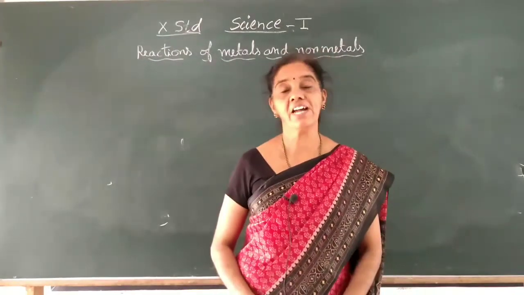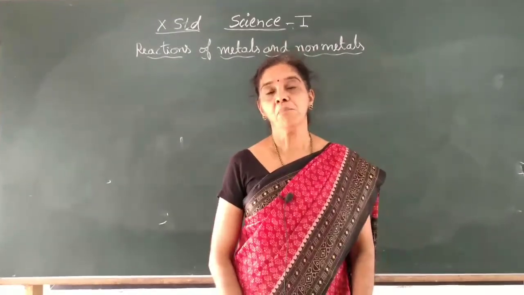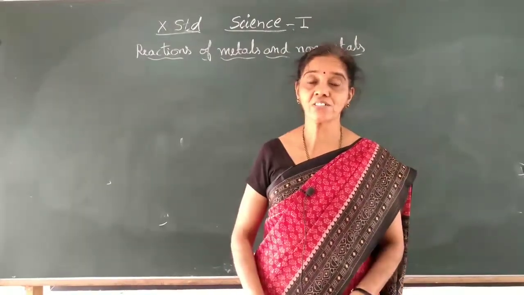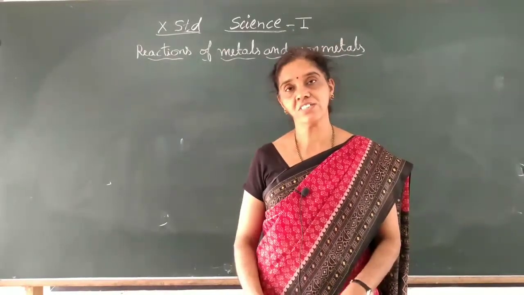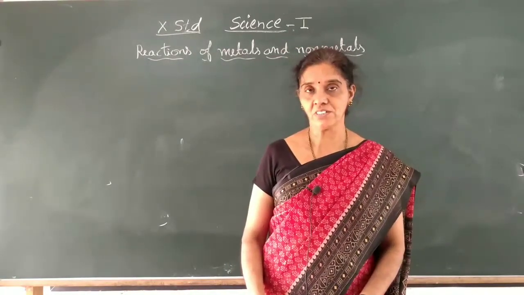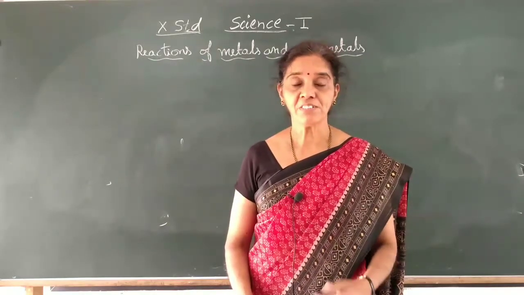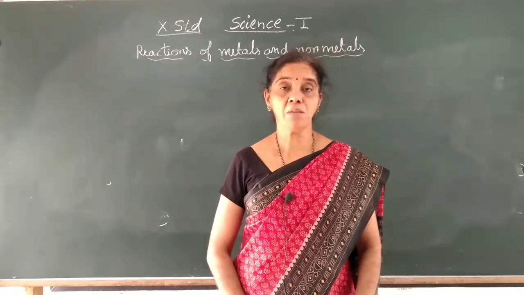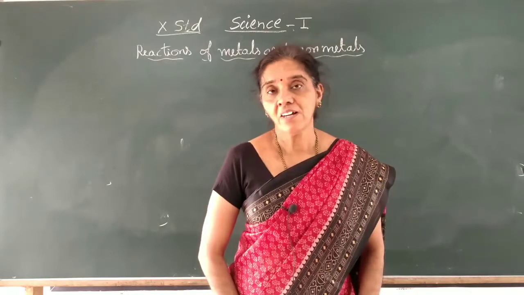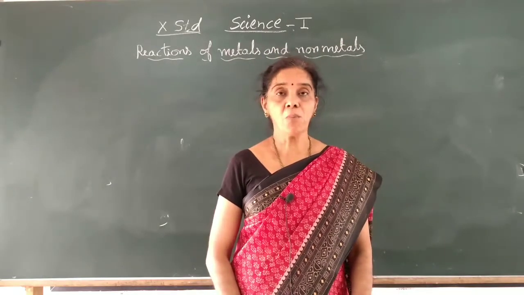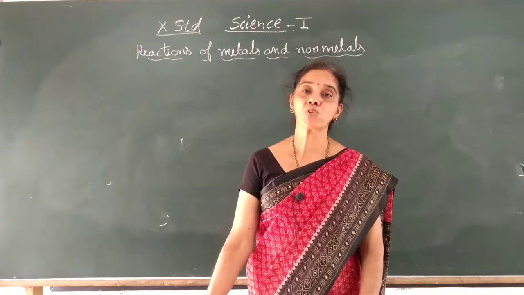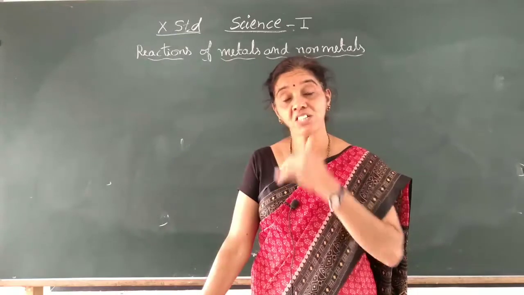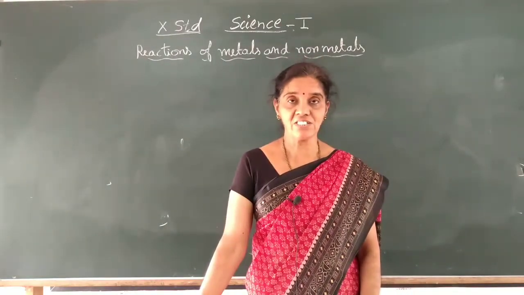Students, so far we have studied the reaction of metals with water and acids, and how the reaction varies. The reactivity series we have studied, and the displacement reaction. When you want to compare which of two metals is more reactive, we have the reactivity series, where elements are arranged in descending order of reactivity. At the topmost we have potassium, sodium, calcium, and so on, in between we have iron, zinc, etc., and the least reactive metals at the last are silver, gold, etc.